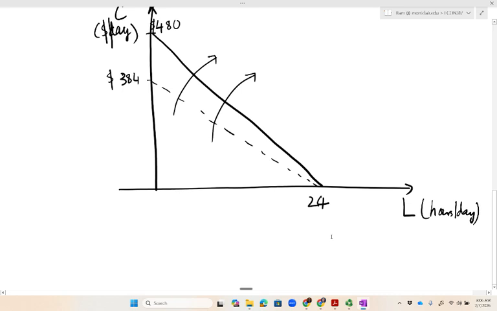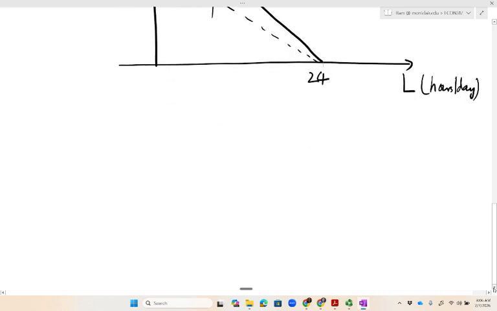I could also now draw a budget set where instead of assigning numerical value to the wage rate, I will write down the notation W. So let's say the wage rate is W dollars per hour. And let's draw a budget set because this will be a general case.